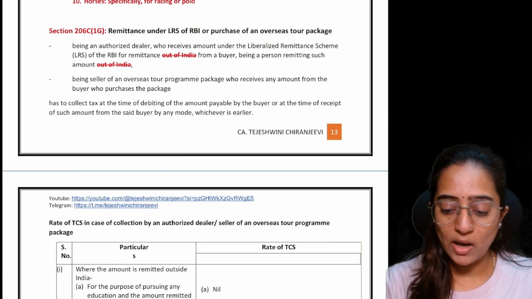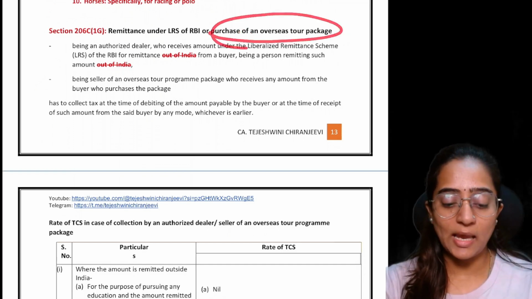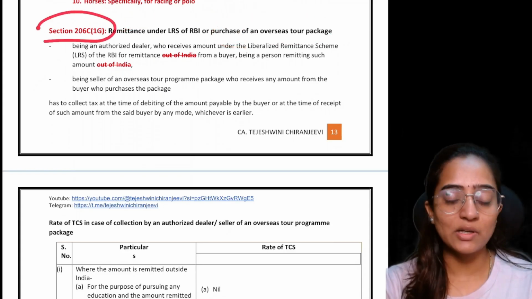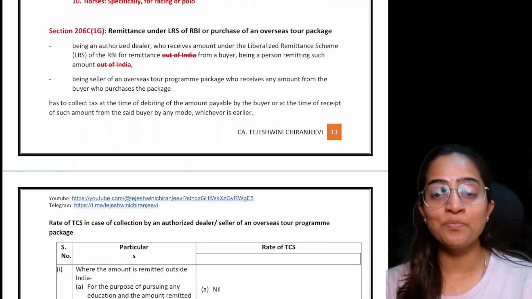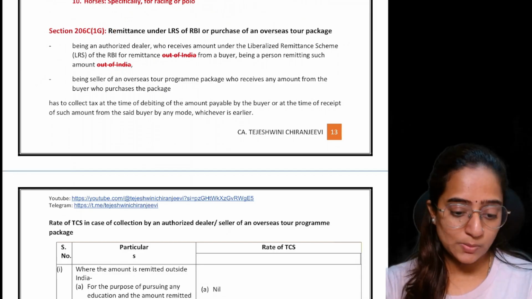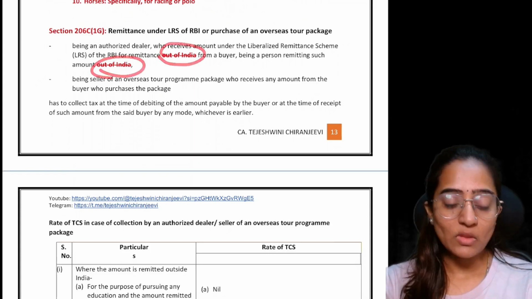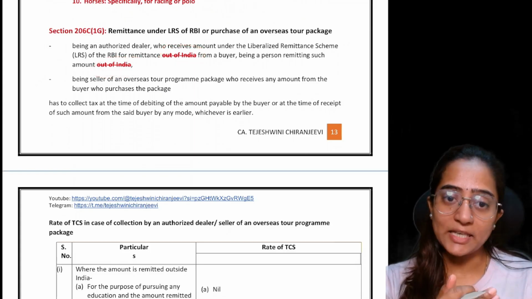And you are taking the tour package here. That purchase and the remittance which you are making is covered under section 206C(1G). How much is the TCS that needs to be collected? The first amendment in this particular section is they have removed the term outside India. See, when is this section applicable?